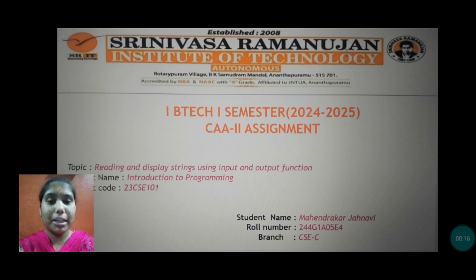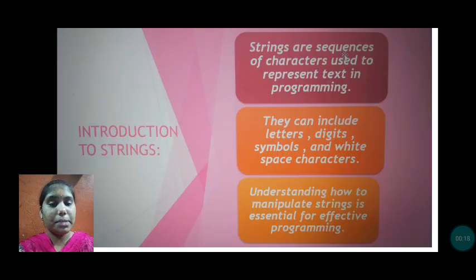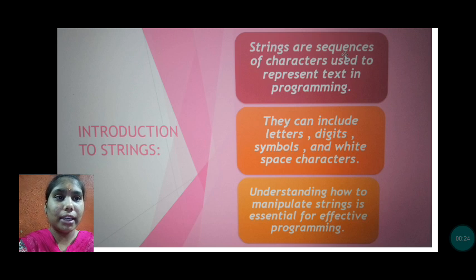And going to my explanation. Let us go into an explanation. Introduction to strings. Strings are sequences of characters used to represent text in programming. They can include letters, digits, symbols, and white spaces. Understanding how to manipulate strings is essential for effective programming.